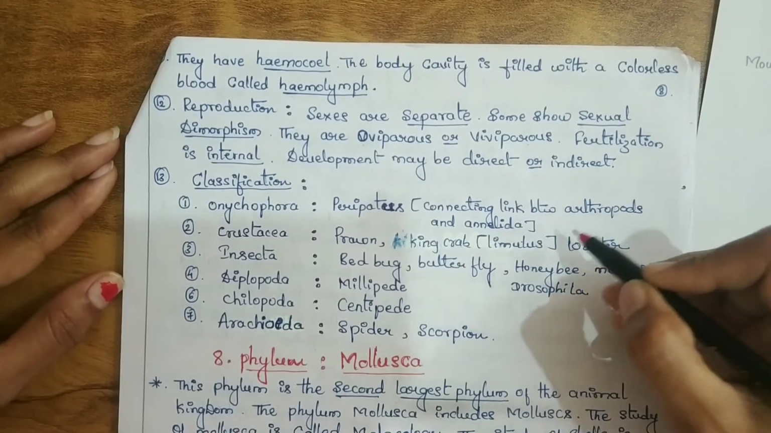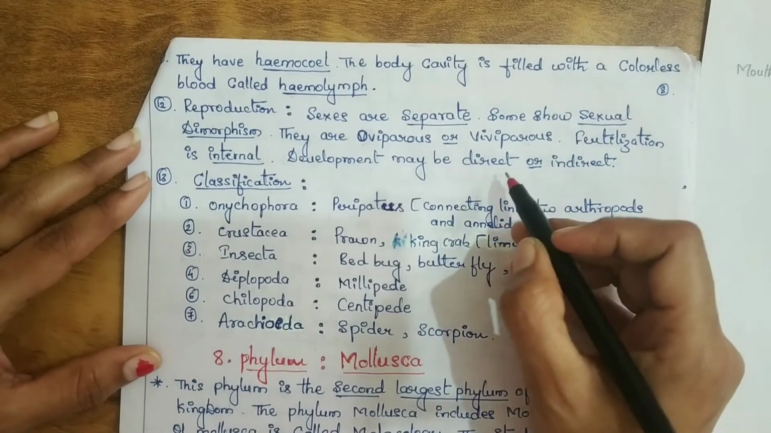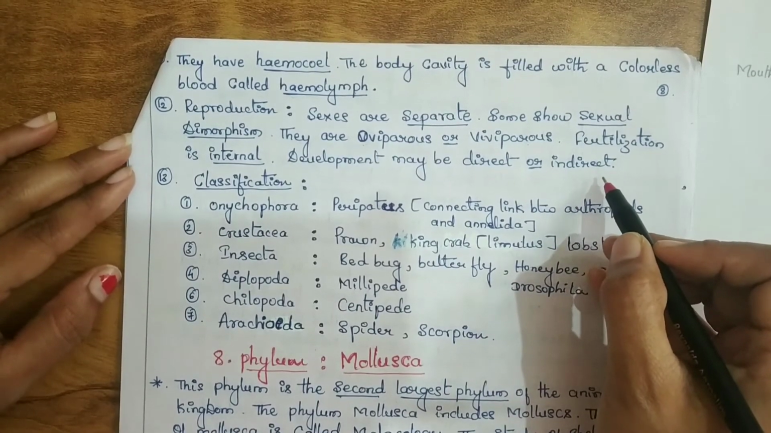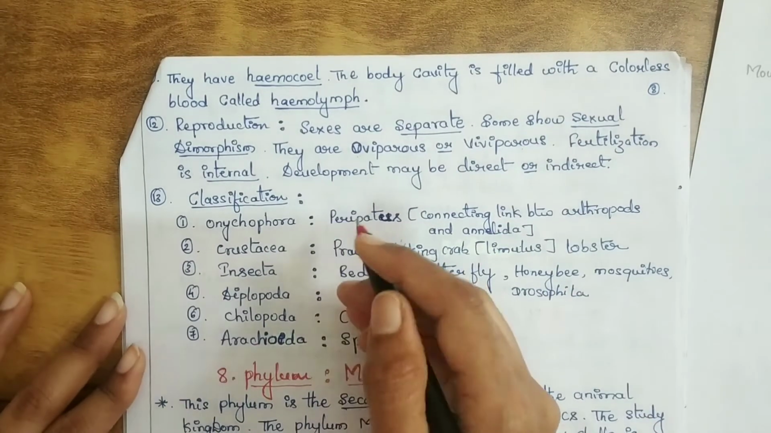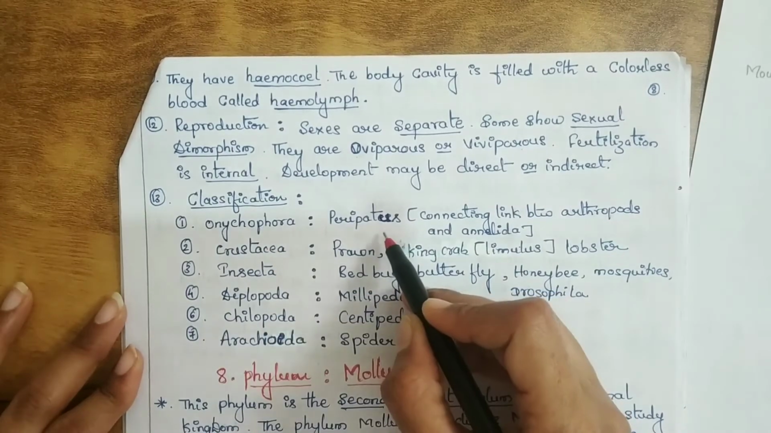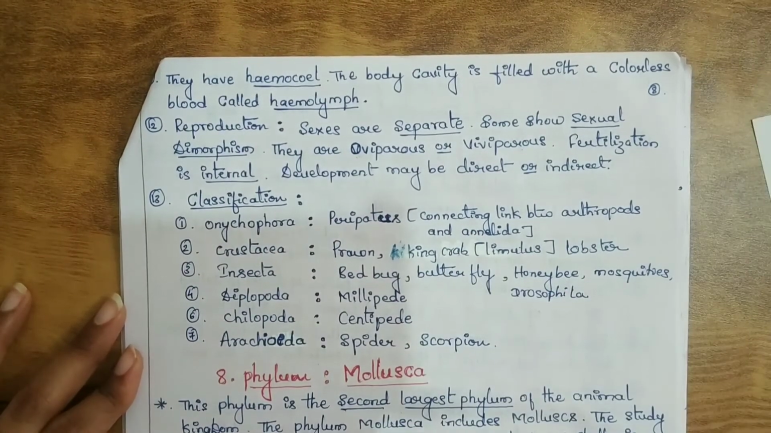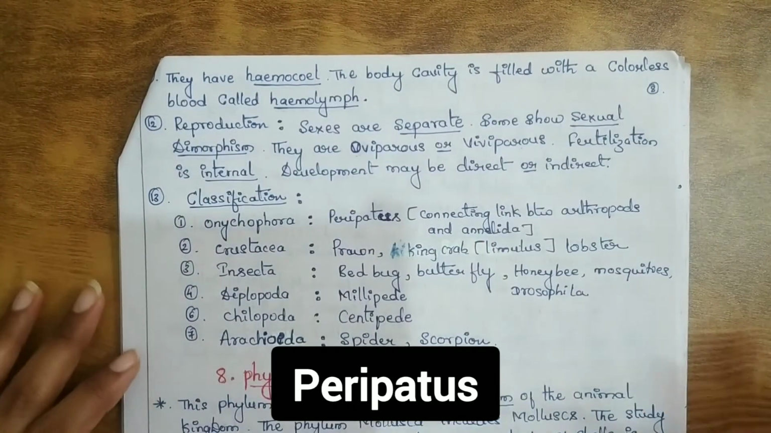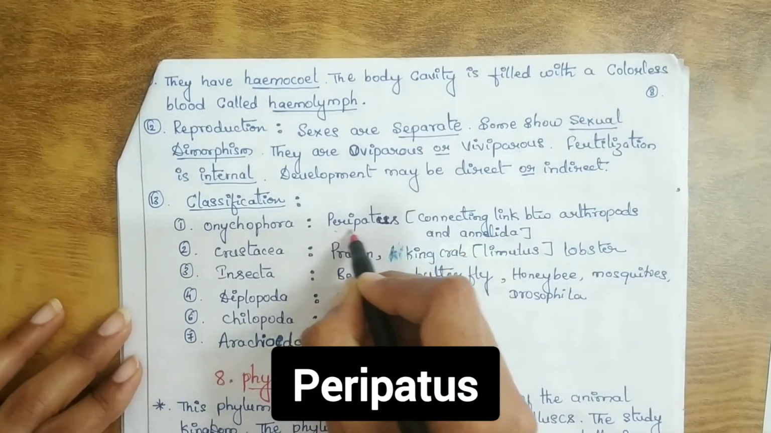Next, fertilization is internal and development may be indirect or direct, meaning development may be without a larval stage or with a larval stage. Finally, coming to classification, it includes 7 classes. The first one is Onychophora, an example of which is Peripatus. This is the diagram of Peripatus, and it forms the connecting link between Arthropoda and Annelids.